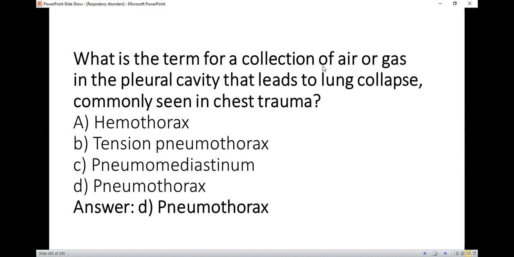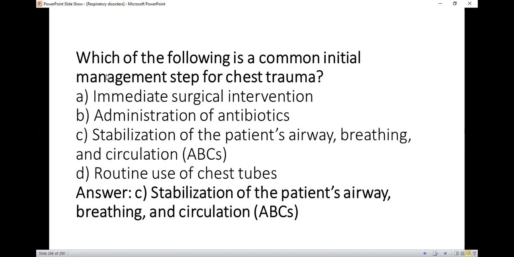What is the term for a collection of air or gas in the pleural cavity that leads to lung collapse, commonly seen in chest trauma? So the right option is D, pneumothorax. Which of the following is a common initial management step for chest trauma? So the right option is C, stabilizing the patient's airway, breathing and circulation. A, B, C.